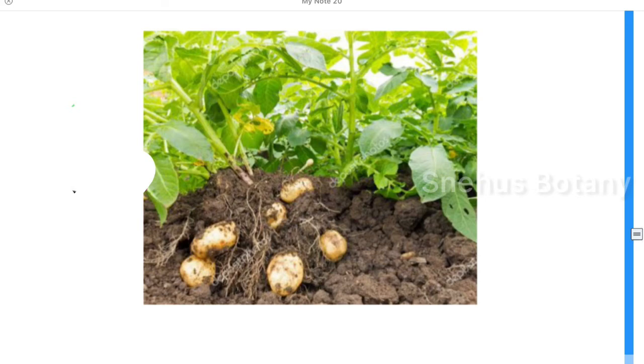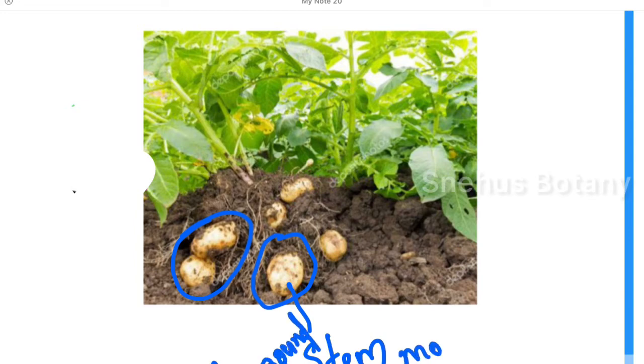Here is another common vegetable. Can you identify? Yes, it is potato. This edible part, is it a root modification? No, this is also a stem. The part of the potato used as a vegetable is also an underground stem modification, not a root.